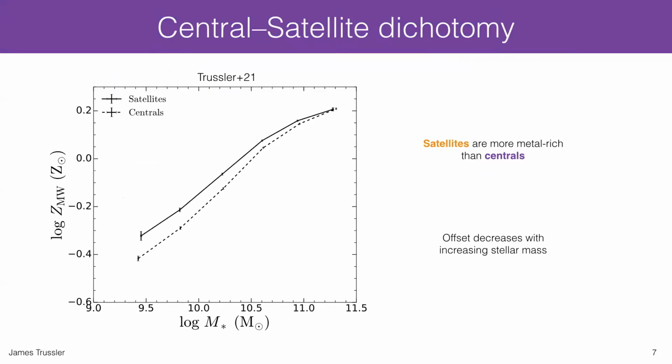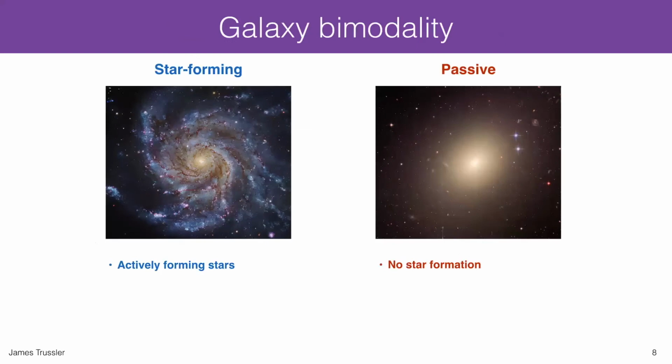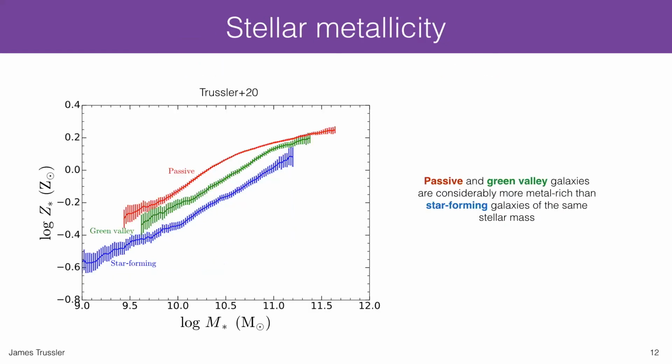And so if we undergo the same analysis as Pasquale et al. 2010, we actually obtain a similar result, namely that satellite galaxies, shown in solid, are slightly more metal rich than centrals, shown in dashed, with this same mass-dependent trend. But over the intervening years, we've come to learn a lot about the distinct properties of star-forming and passive galaxies. Not only are they distinct in terms of their star formation activity, in terms of their morphology, in terms of their colors, and indeed their ages, so too are these galaxies distinct in terms of their chemistry.